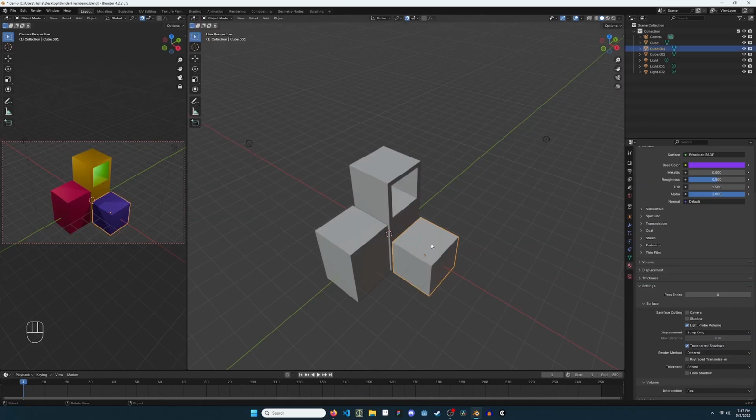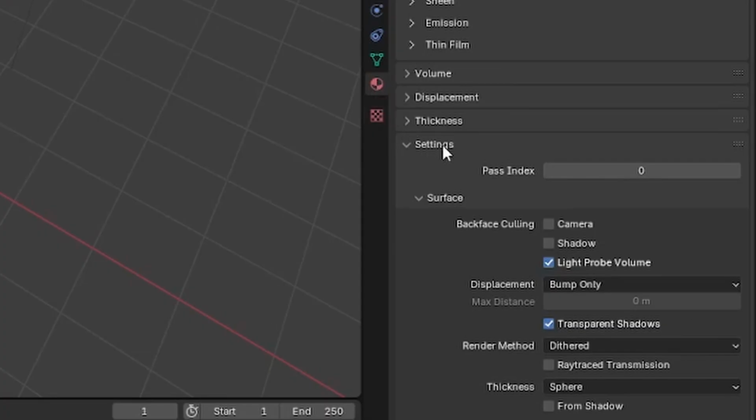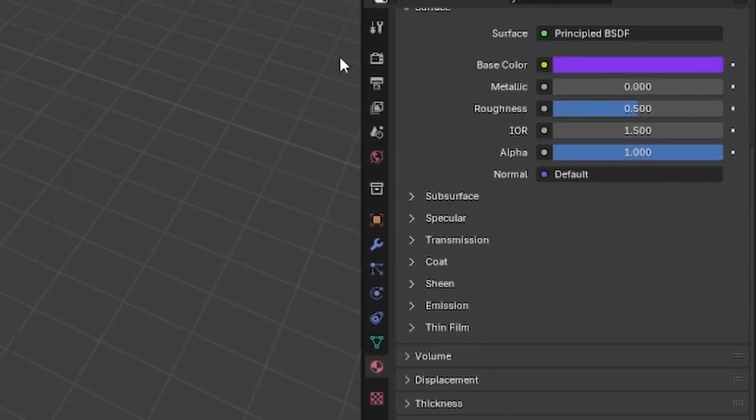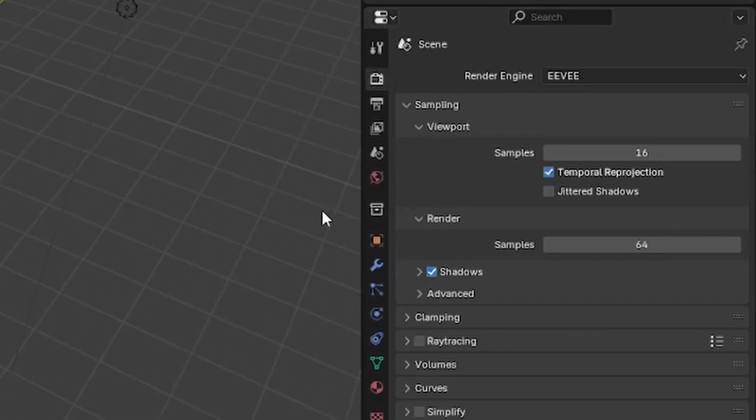To make an object translucent, select the object, select Material, Settings, Surface, and check Ray Trace Transmission. Click the render icon on the right side and check ray tracing.